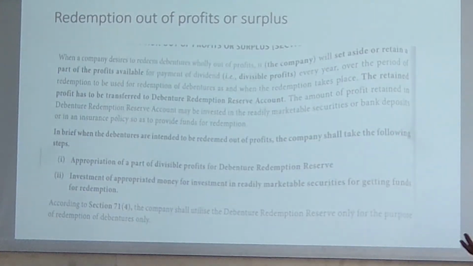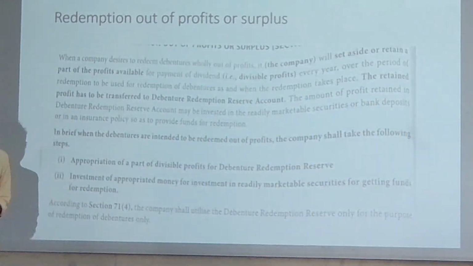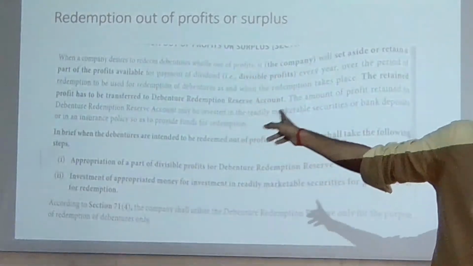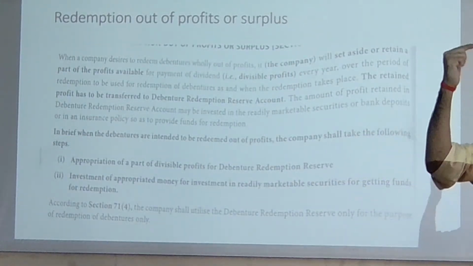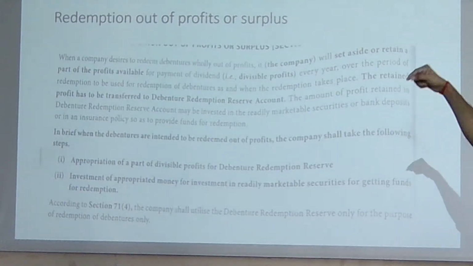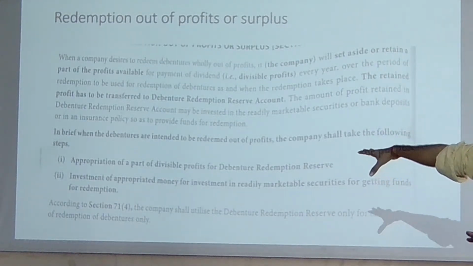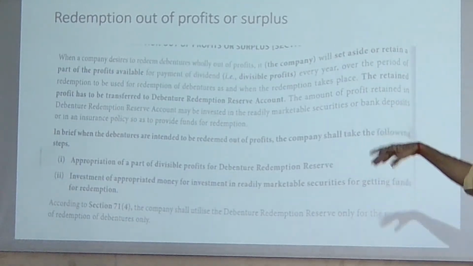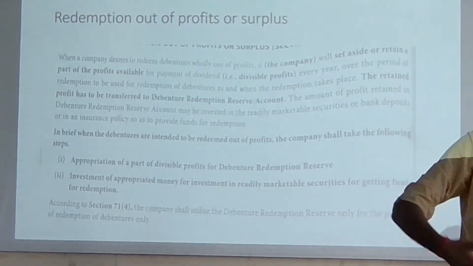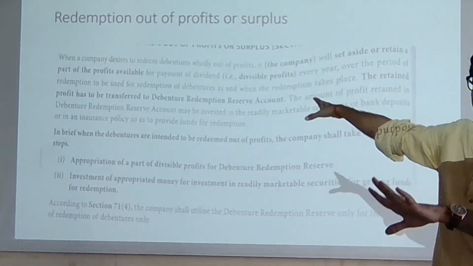See, so you use that fund in a bank deposit and insurance policy to provide the funds for the redemption. You know insurance policies also insure. So the same policy applies here in the redemption reserve account. In case the company is facing some kind of shortage of funds at the end of the maturity of the debentures, then they are going to take the help of this insurance company, or whatever the shortage of funds is, they are going to sell the marketable securities in the market, realize the cash from that, and repay the debenture holders with that cash. So this is how they are going to use the redemption reserve account.